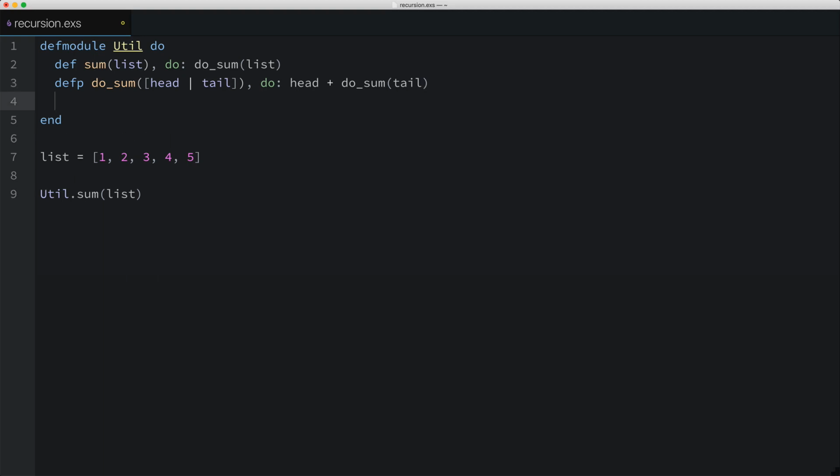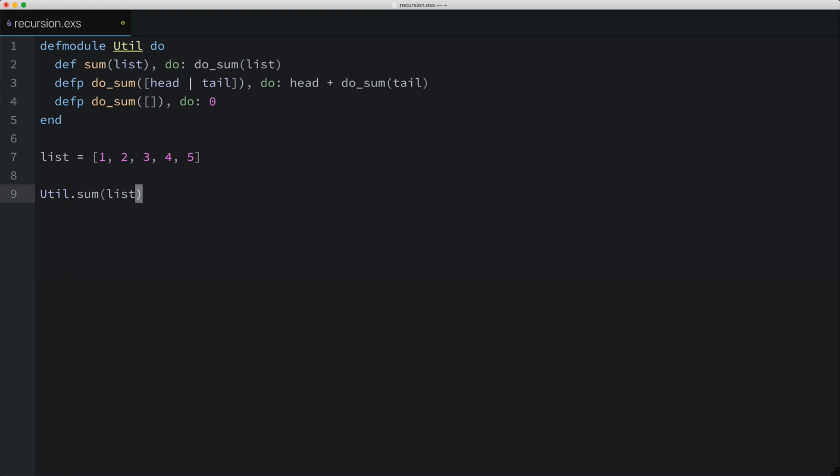Well, we just need to write a doSum function clause to deal with an empty list. So I'll add a second doSum function clause that matches an empty list. And now the question is, what should this function clause do? Well, what's the sum of an empty list? It's 0, so we can just return a 0. Okay, I think we're done. Well, let's see if it works.